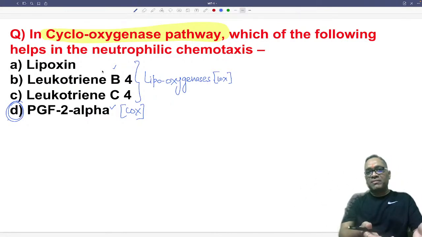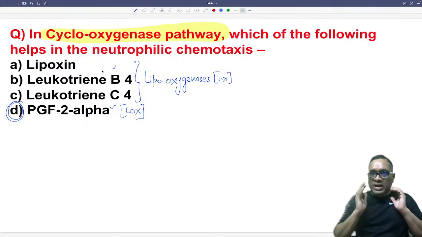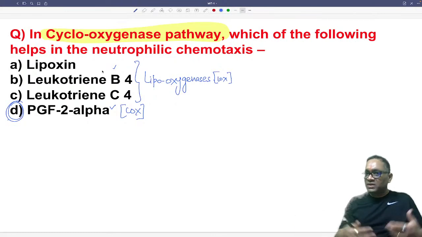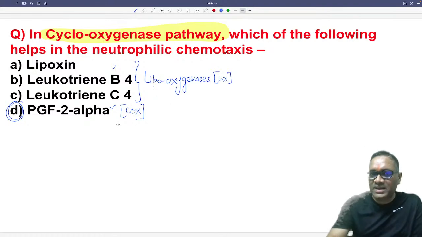Sometimes by reading the options and opening your mind without getting biased, you will come to the answer. Even if you do not know whether PGF2 alpha is for chemotaxis or not, you can easily know that the rest of the three options are lipooxygenase pathway. So the fourth one is the right answer.